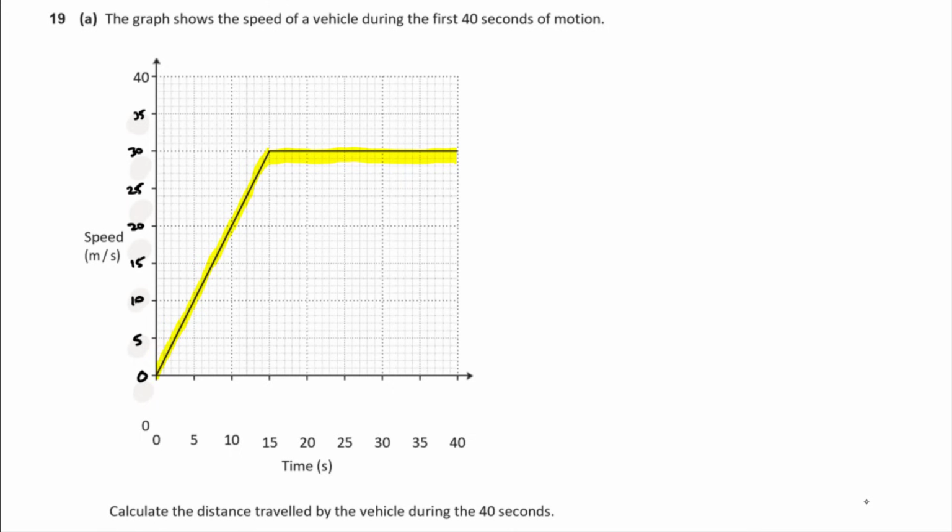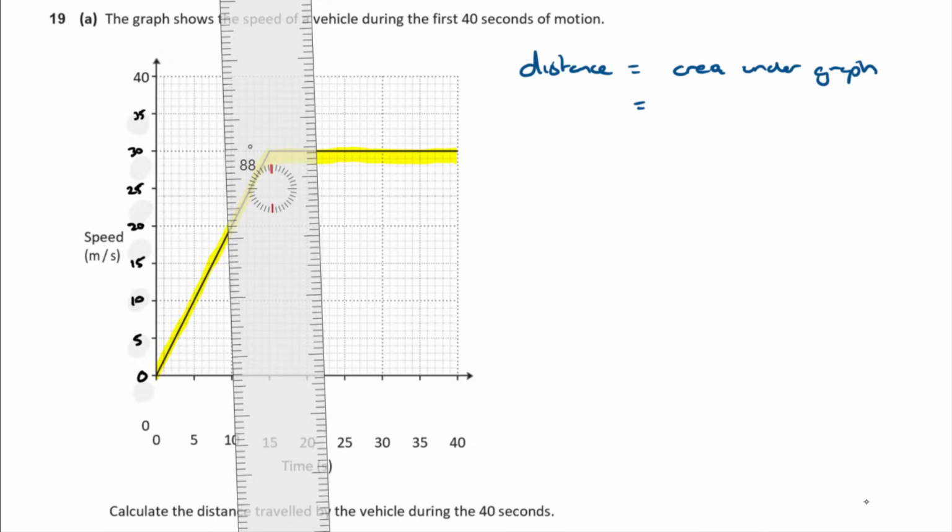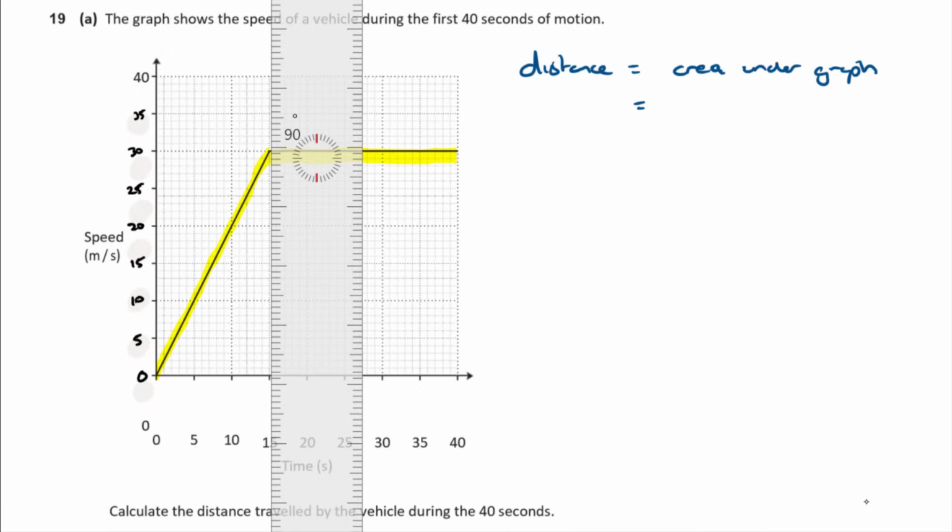Now we want the distance travelled. Now the distance travelled is going to be the area under the graph. Okay, it's just a fact. Area under a speed time graph gives you the distance travelled. Okay, so what we need to do is work out what the area is under that diagram. Now it's got those two sections, isn't it, where it's accelerating and then is uniform for a bit. So I'm actually going to divide the graph up into two parts, and I'm going to calculate the areas separately.